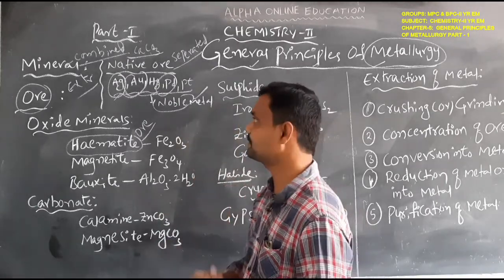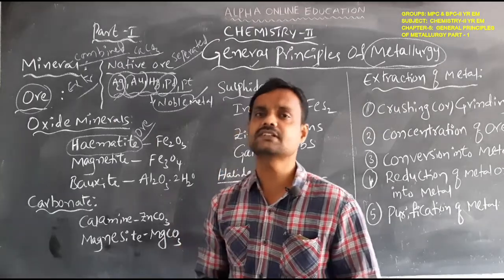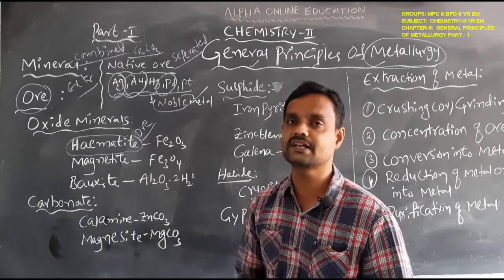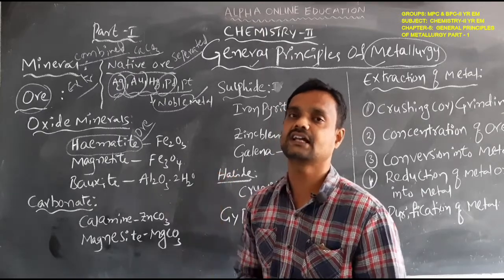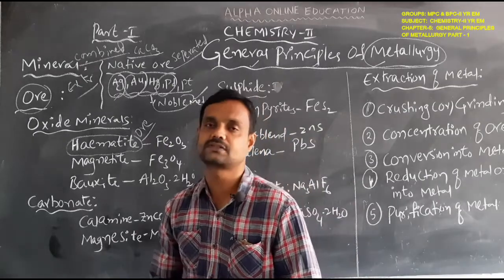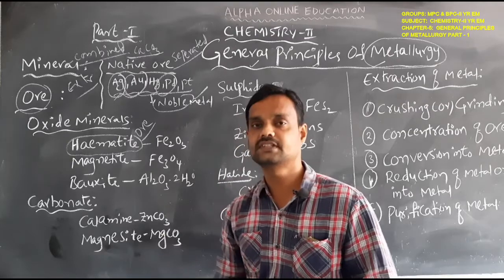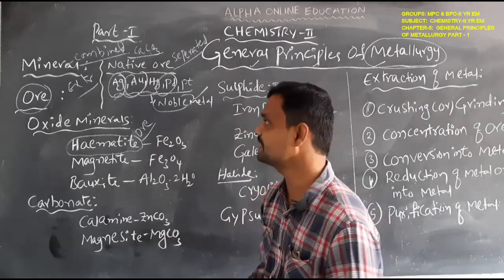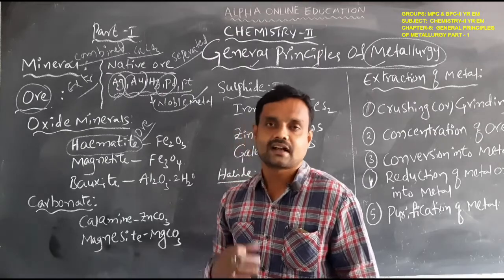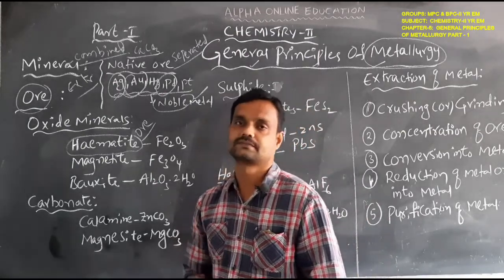So this is one type of ore, the native ore. Another type is the combined ore, which is always combined with other elements. So these are mainly the two types of ores.